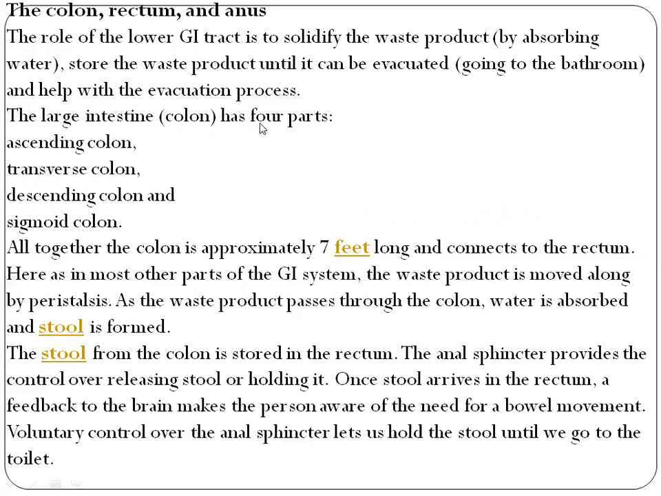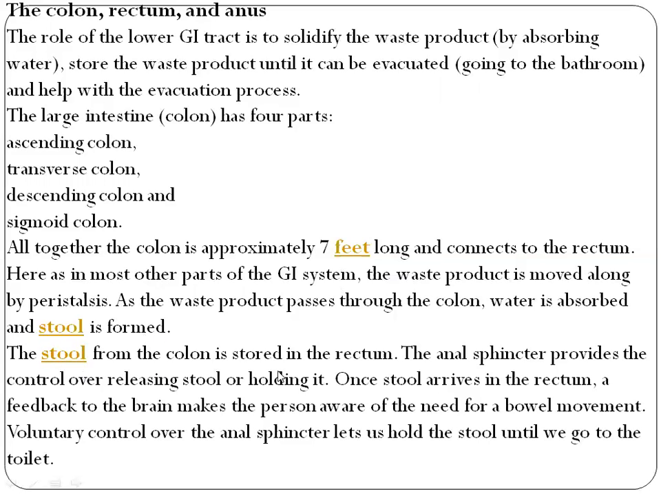The large intestine, colon, has four parts: ascending colon, transverse colon, descending colon, and sigmoid colon. Altogether, the colon is approximately 7 feet long and connected to the rectum. The waste product is moved along by peristalsis. As the waste product passes through the colon, water is absorbed and stool is formed.